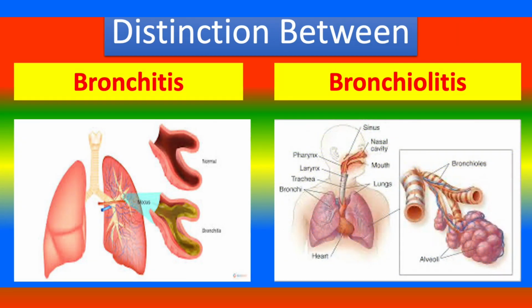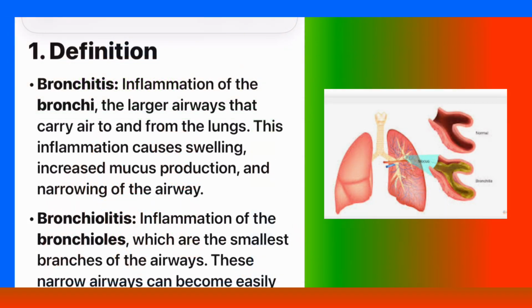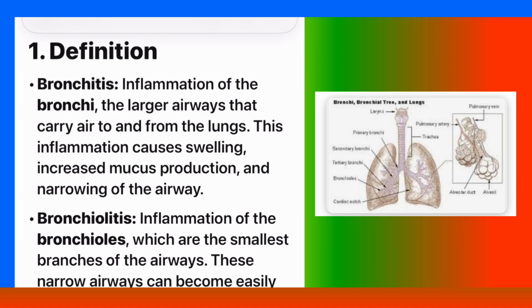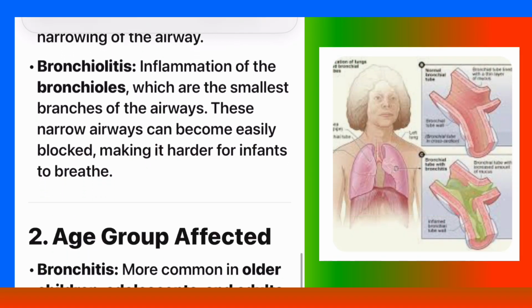Comparison of bronchitis versus bronchiolitis, organized by headings, with explanations for each point. Number 1. Definition. Bronchitis: inflammation of the bronchi, the larger airways that carry air to and from the lungs. This inflammation causes swelling, increased mucus production, and narrowing of the airway.